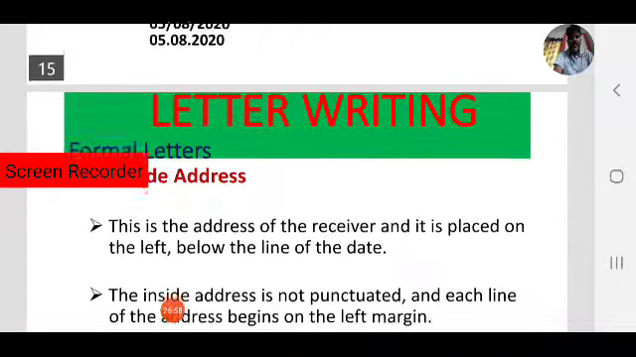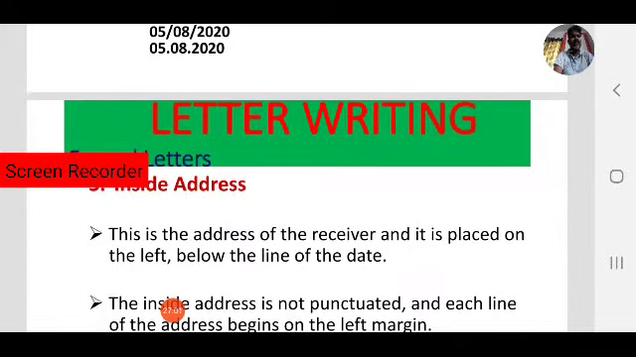Next, the third part is the inside address. What is the inside address? To whom you want to address, that is the inside address. This is the address of the receiver and it is placed on the left and below the line of the date. To whom you want to address, to the SI, to the SP, to the collector, to the editor, to the principal, any. That is the inside address. After the date you have to write the inside address.